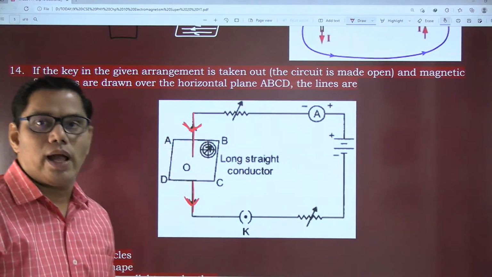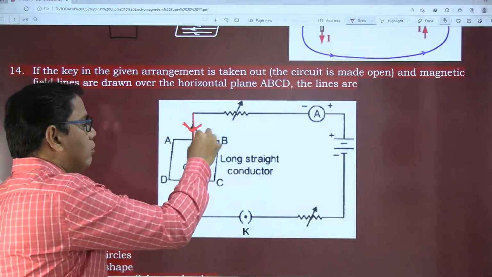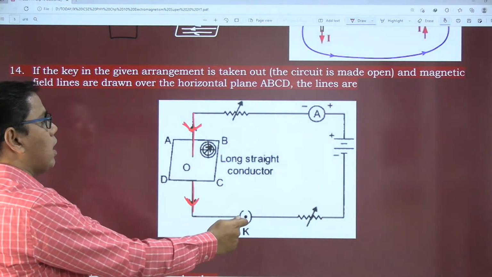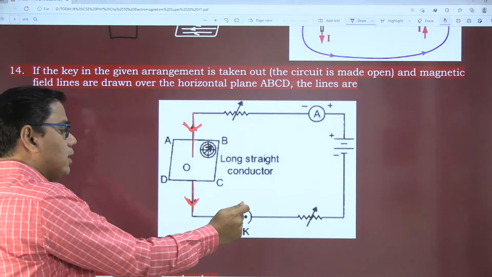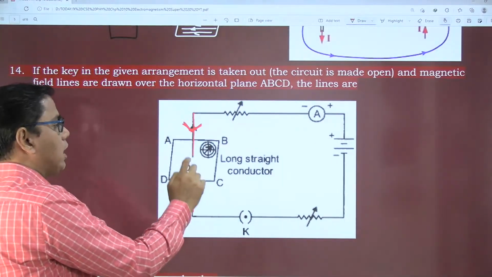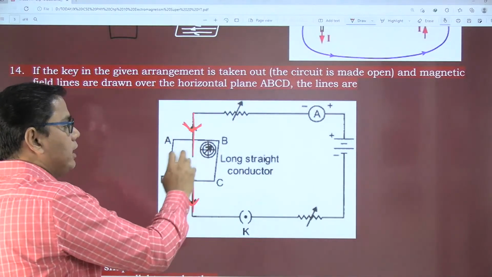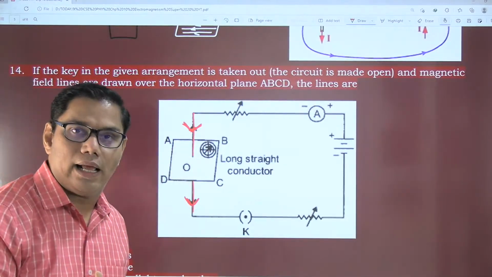You can consider that this is a cardboard on which we have sprinkled iron filings, and current is passing through this cardboard. The key is in its position, and when we tap the cardboard, the iron filings rearrange themselves.